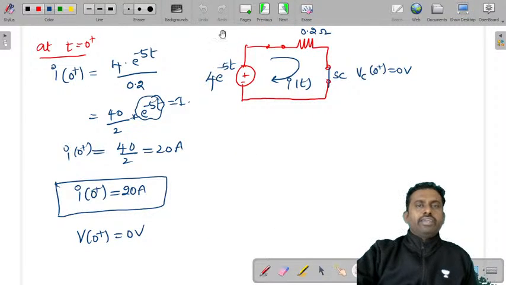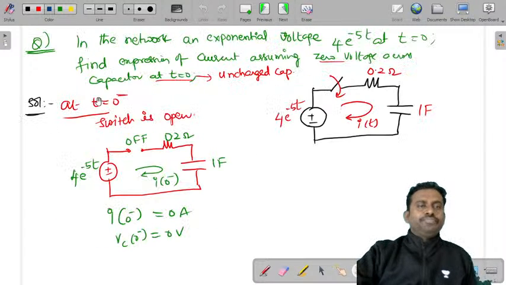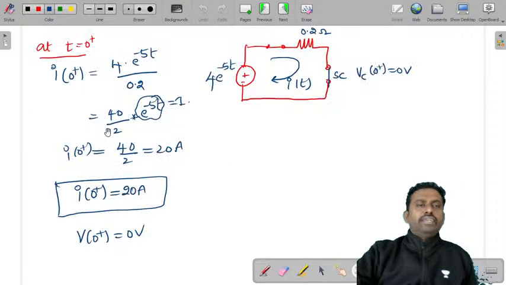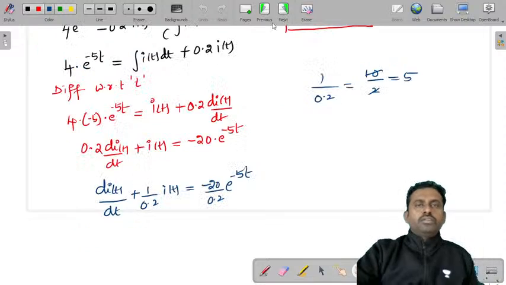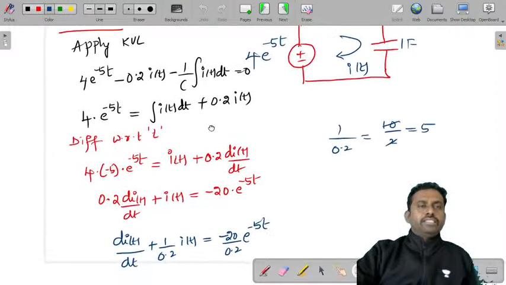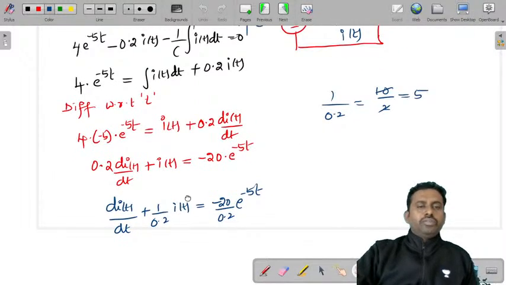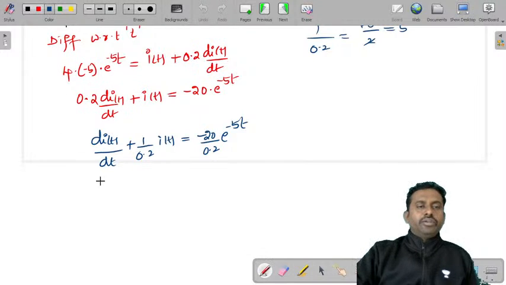First we calculated for t is 0 minus: I of 0 minus is 0 and Vc of 0 minus is 0. Then at t is 0 plus, I of 0 plus is 20 and V of 0 plus is 0, because a capacitor does not allow sudden change of voltage. From this we have taken t greater than 0. So this is what we got, and the differential equation will continue.